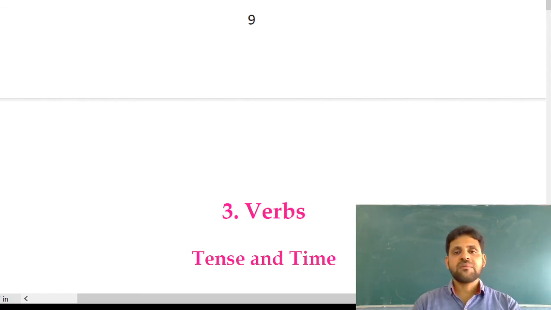See, verbs can be converted into past and participle. For example, speak, spoke, spoken. Write, wrote, written. Eat, ate, eaten. Similarly, jump, jumped, jumped. Work, worked, worked. Arrange, arranged, arranged. Did you understand? So with the help of the verb, we can decide the tense of the particular sentence. Did you understand? Yes. Simple past. Ramu ate mango.